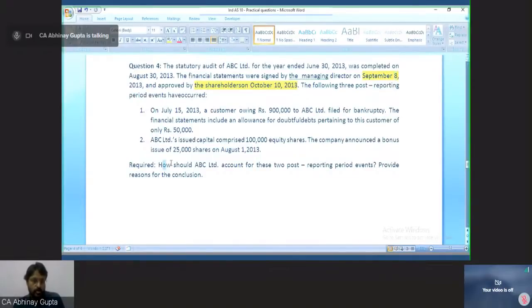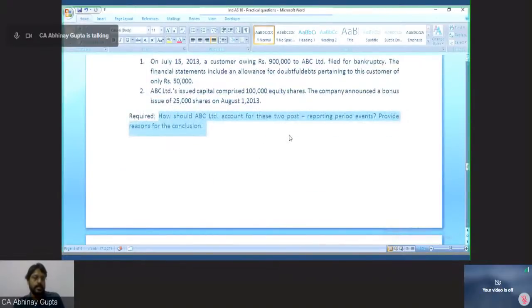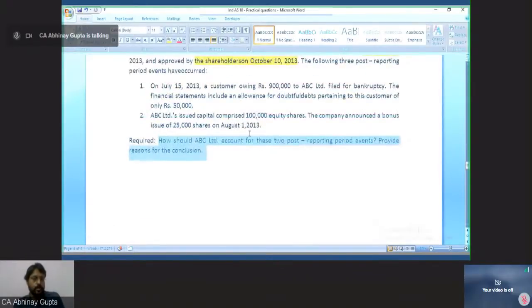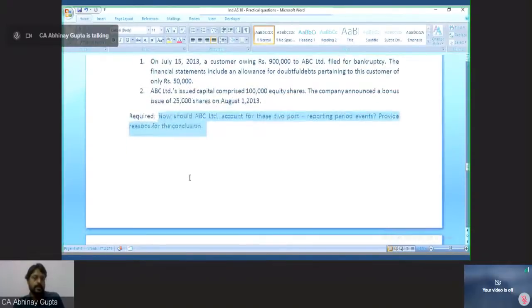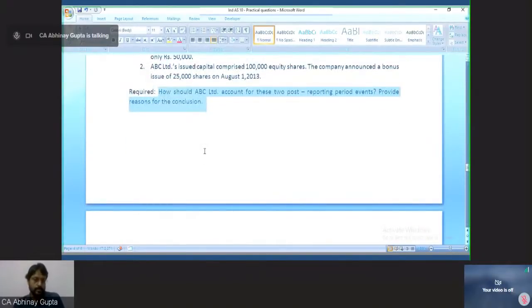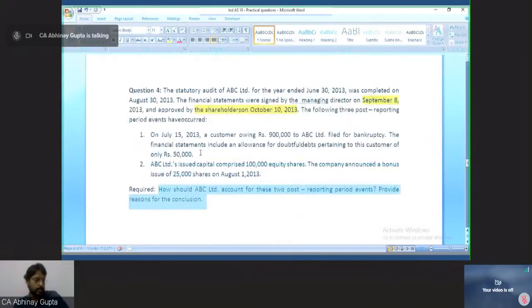Required: How should ABC Limited account for these two post-reporting events? Provide the reasons for the conclusions. So if you believe that these are adjusting, then tell what accounting entry you will be posting. Or if you believe that this is non-adjusting, then tell why it is non-adjusting, and basically the reason and the conclusion. So tell me, what are your thoughts on this question? I have read the facts for this question for you.